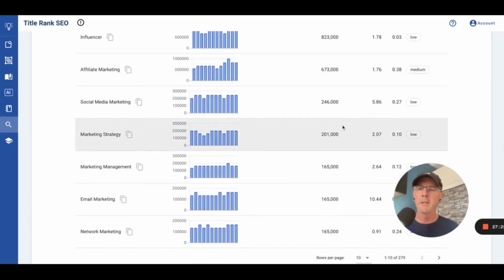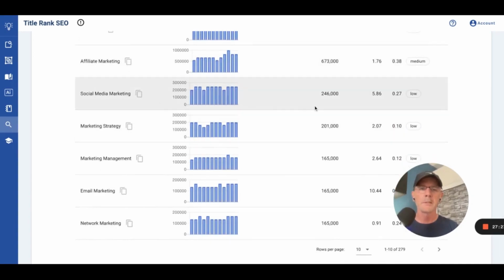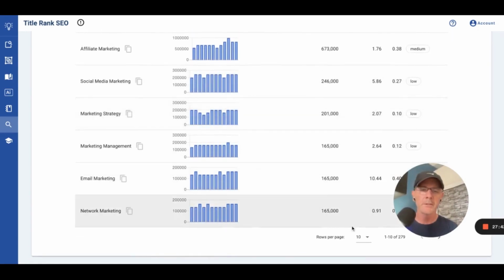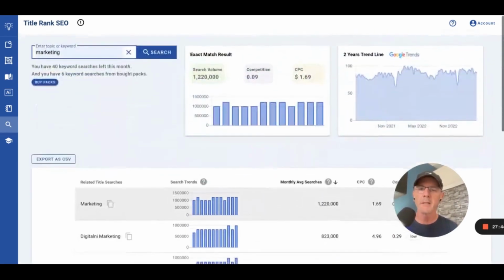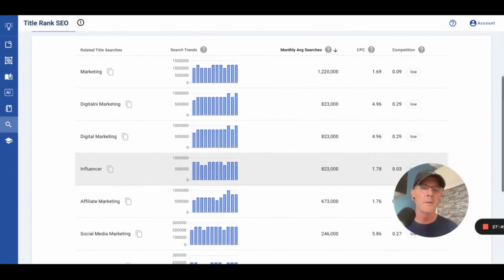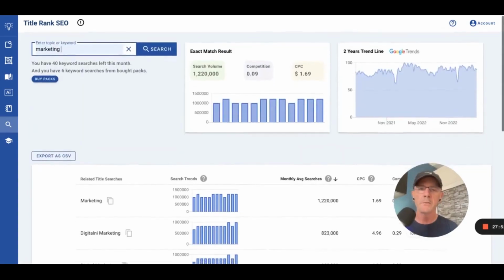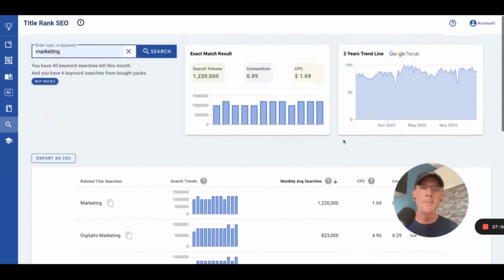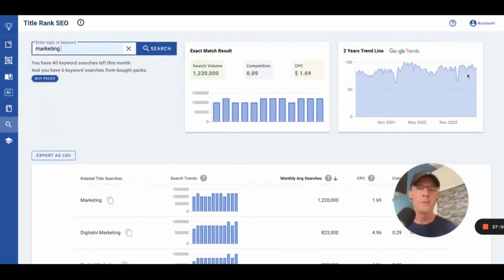Some of these are surprisingly low. That's interesting. Basically, there's not a lot of competition, right? I mean, there's competition, but there's not a lot. So this may make sense because maybe people have moved on to something else, AI or what have you. So anyway, it shows you 10 rows, but you can expand. This is all exportable as CSV if you want to use it with clients or for yourself when you buy the keywords on Google. This again, Google Trends is showing you the interest.